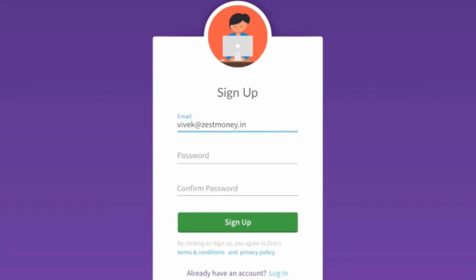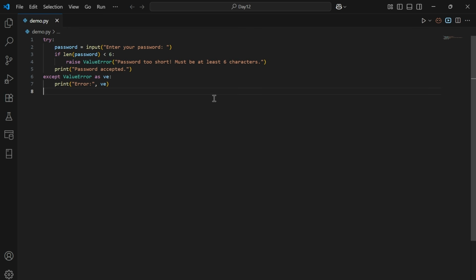Next, let's look into custom error messages with an example. Consider you are creating a sign up page. The password should be at least 6 characters. If not, you want to raise a custom error message. This code asks the user to enter a password.